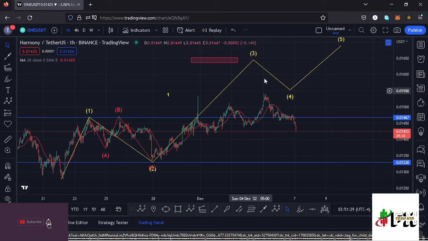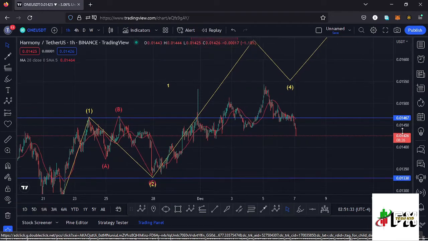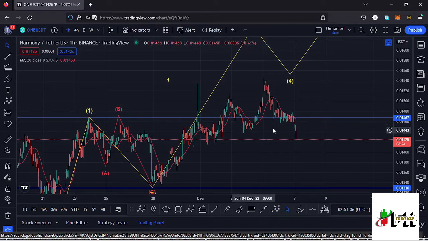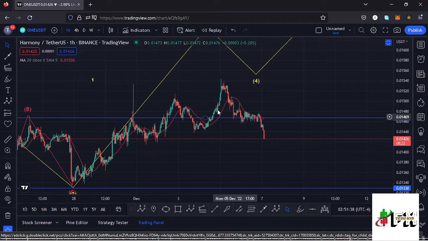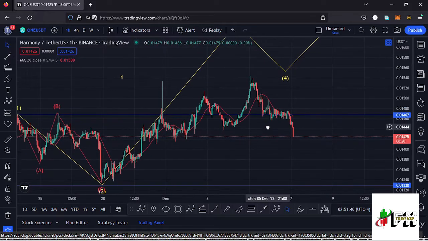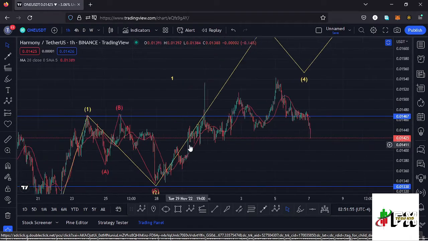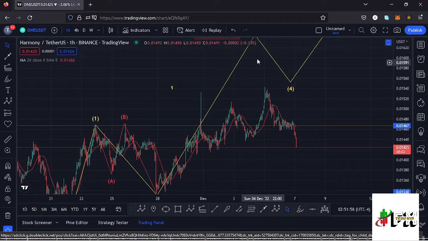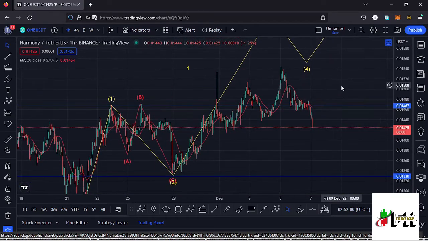And for us to have a confirmation that we're in this wave 3 to the upper side, I expected HARMONYONE to break above the wave 1 high, and you can see yesterday we managed to break above the wave 1 high, but at the moment we have managed to get back below the wave 1 high once more, and that means we need to be a little bit patient for us to wait for HARMONYONE to try and recover once more. And once it manages to break above the wave 1 high, then there are chances that we might fully maximize the formation of that wave 3 to the upper side.